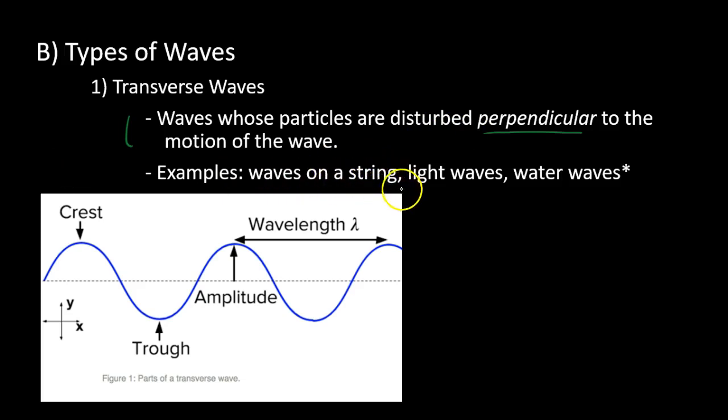Examples, I just showed you a wave on a string. Light waves are transverse waves. Water waves often look like they're transverse waves, though technically ocean waves are kind of a combination of transverse and another type we'll see later on. When you think of a classic math wave or the sine or cosine graphs that you've drawn, those are transverse wave drawings. And there are a couple of terms we should know.